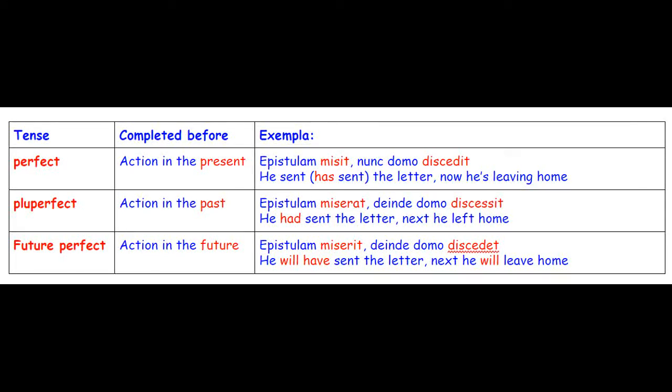And in English, we kind of simplify the tenses a little bit. We would say he will send the letter, then he'll leave home, right? But when we're being precise in English, we still use that future perfect to specify. He will have sent the letter before he leaves home.